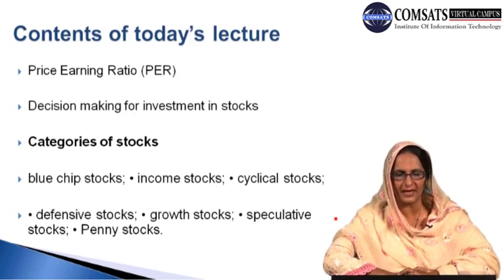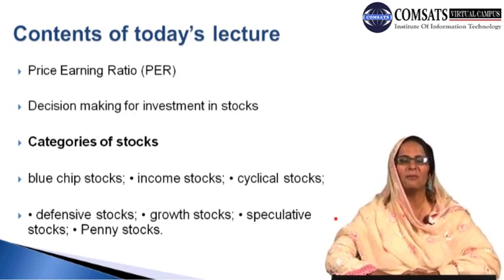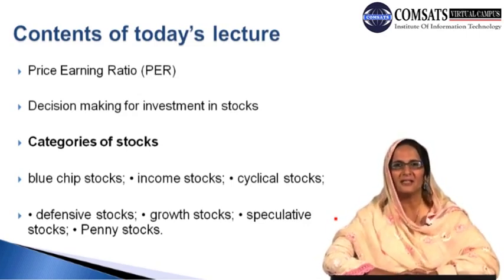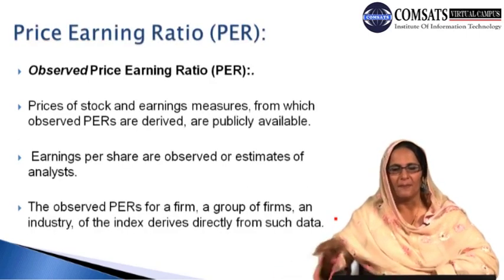Therefore, there are a number of stock categories, and we can categorize our stocks in a number of ways. In other words, we make our investment as a rational investor in these different types of stocks, in order to optimize our investment decisions and to have maximum returns from our investment in the future.